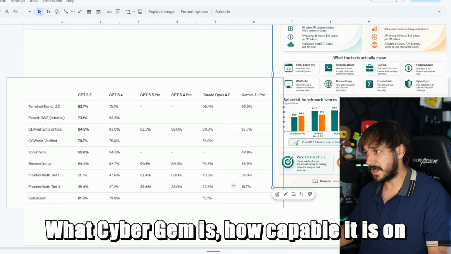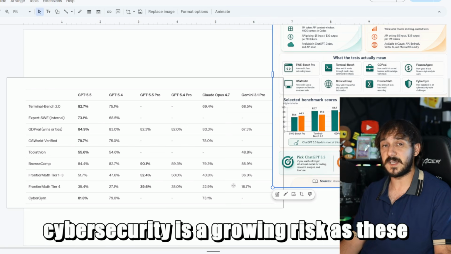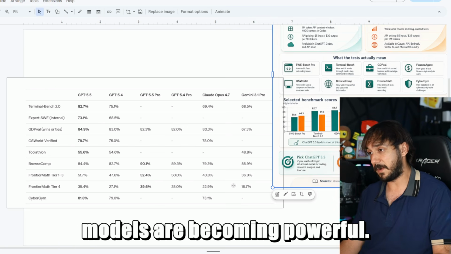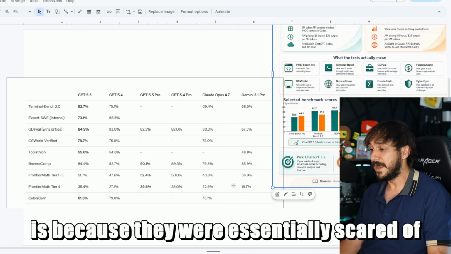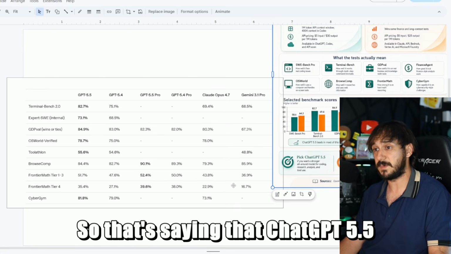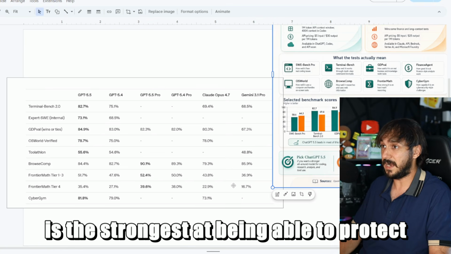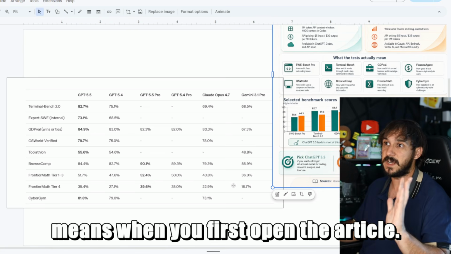What CyberGym is, is how capable it is on cybersecurity challenges. So cybersecurity is a growing risk as these models are becoming powerful. That's why they claim they didn't release Mythos to the public and to the wild, because they were essentially scared of cybersecurity risks. So that's saying that ChatGPT 5.5 is the strongest at being able to protect you, which is a pretty big deal. So this is all what the fancy terminology means when you first open the article.